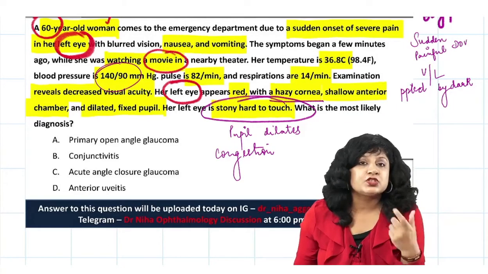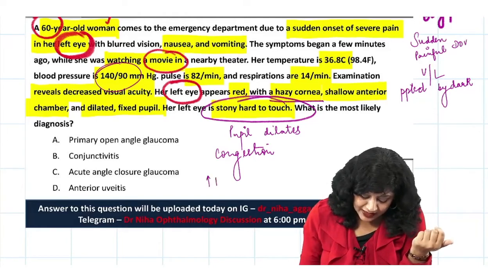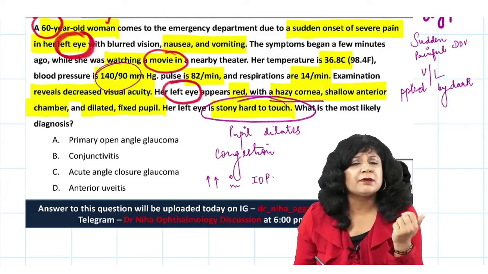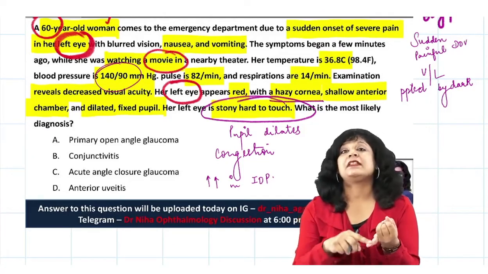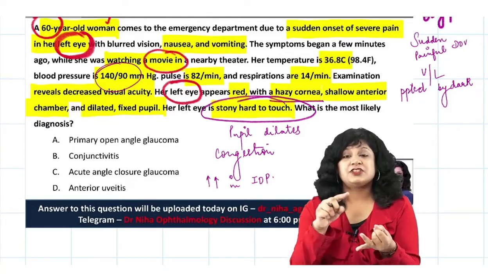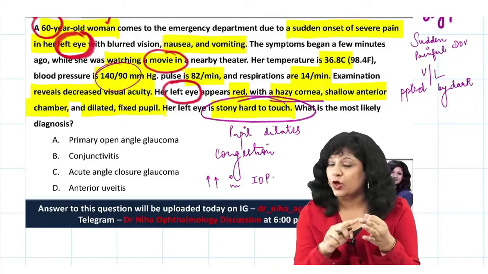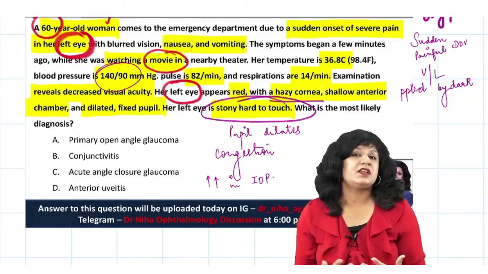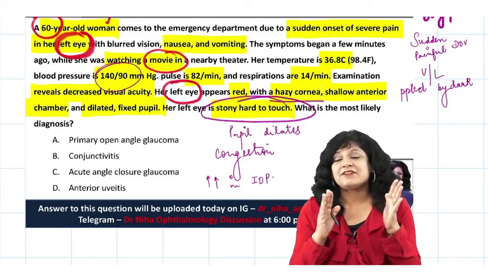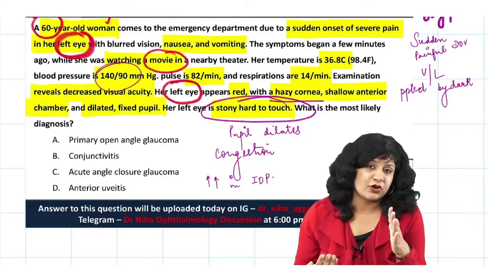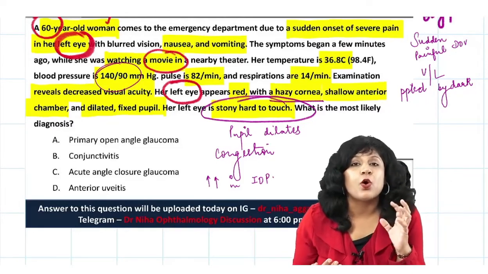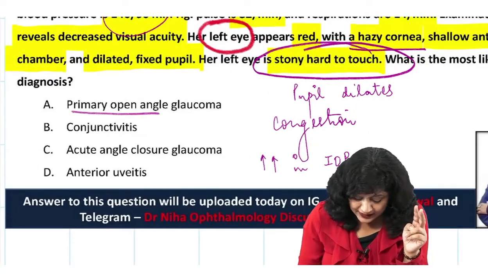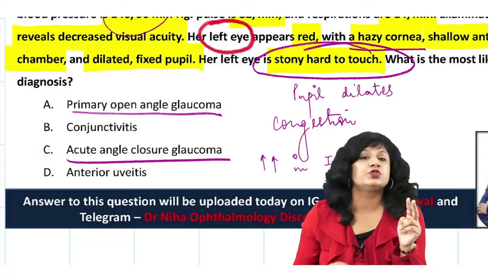When do you get a stony hard feeling? When you have a very high increase in the intraocular pressure. Now we have something which is precipitated by the mid dilatation of the pupil, which is leading to congestion also, haziness of the cornea also, which is occurring in a female more than 60 years, and an acute increase in the intraocular pressure. So that means we have something which is causing raised intraocular pressure. So we are thinking about glaucoma now. So let's see what the options are. The options say that we have primary open angle glaucoma and acute angle closure glaucoma also.